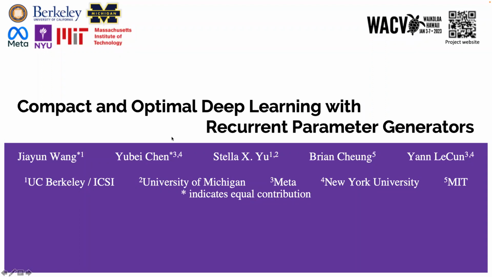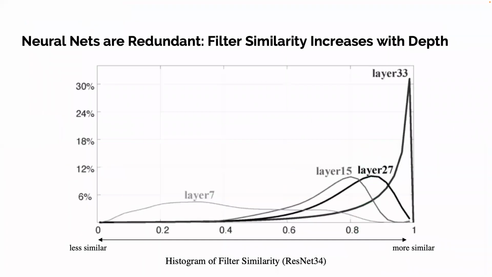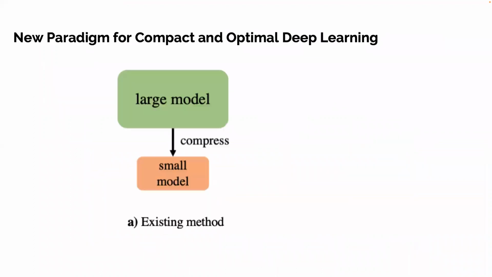We present compact and optimal deep learning with recurrent parameter generators. The past few years have witnessed the exponential growth in the size of deep neural networks, as the growth in size usually comes with the growth in accuracy. Large networks are redundant and need to be compressed for practical uses.